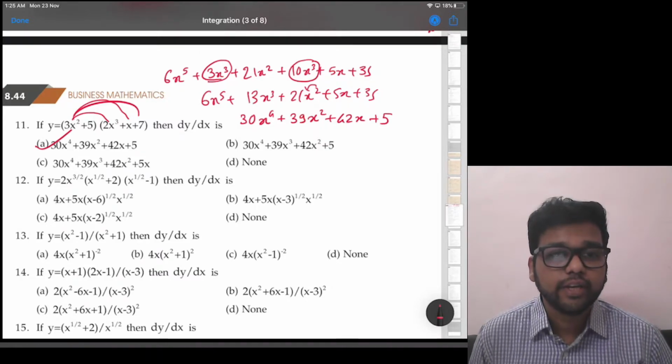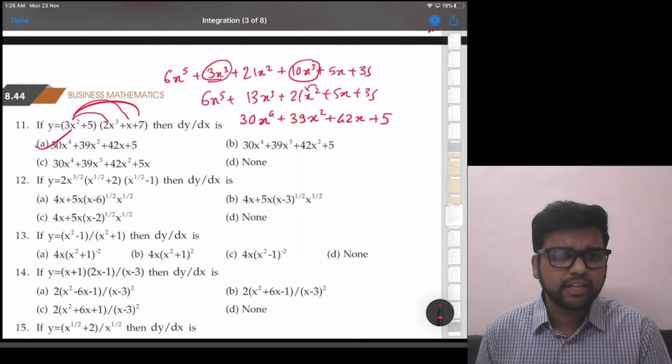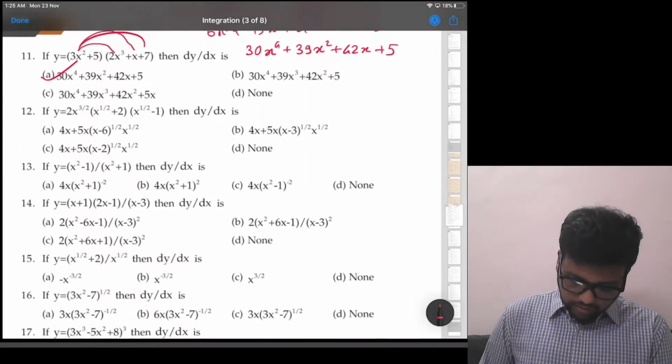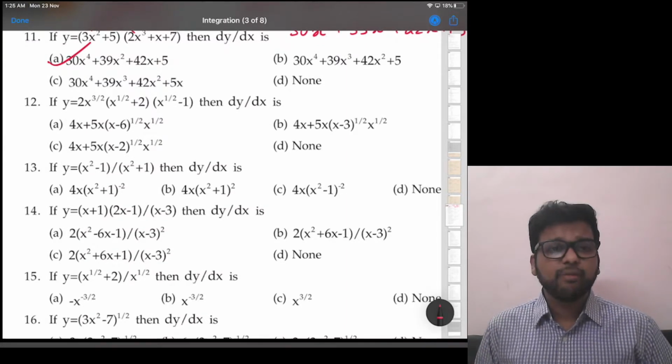So this will be the correct answer, which is option A. Okay, option B looks similar, but it is not the same. Option A is the correct answer. 12th, if y is equal to something, then dy by dx is.